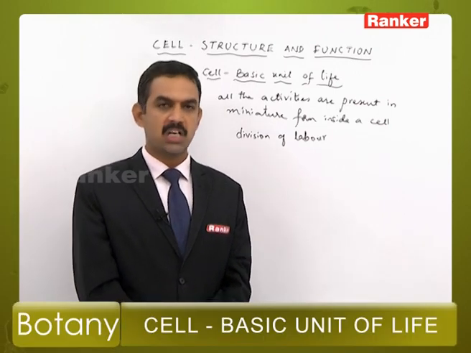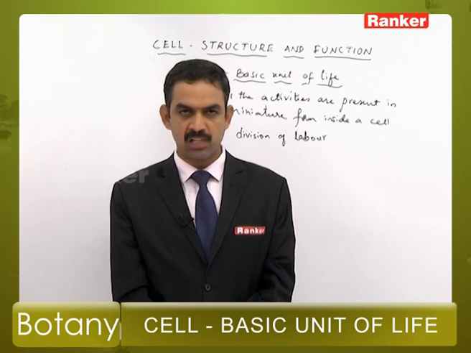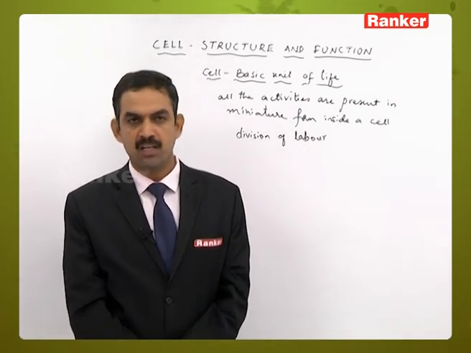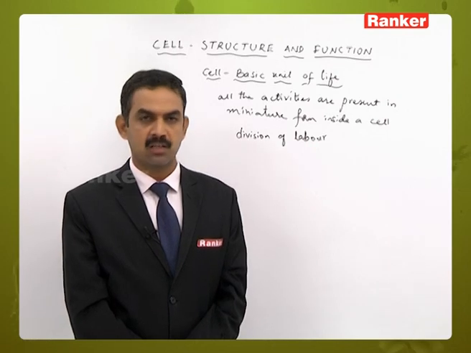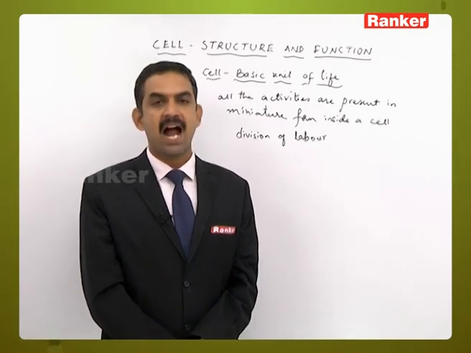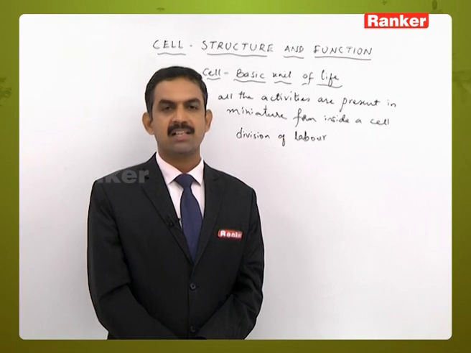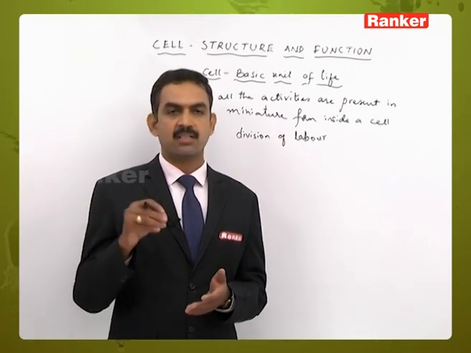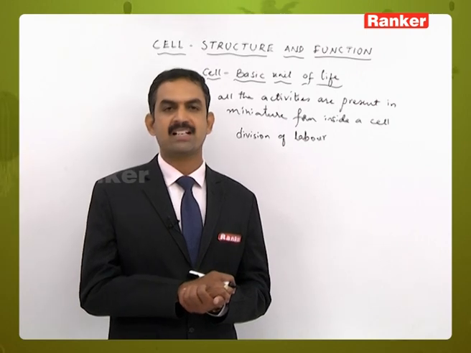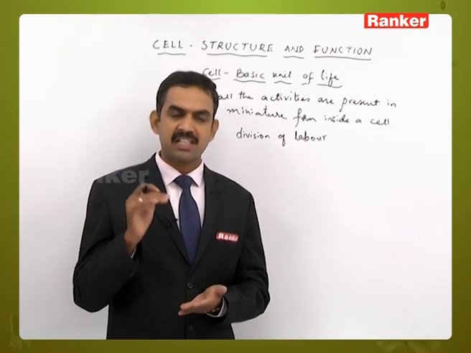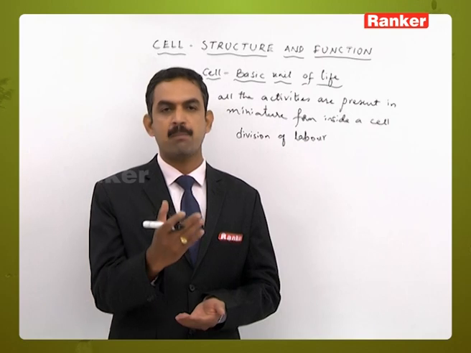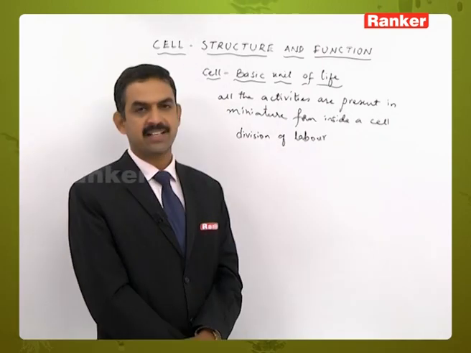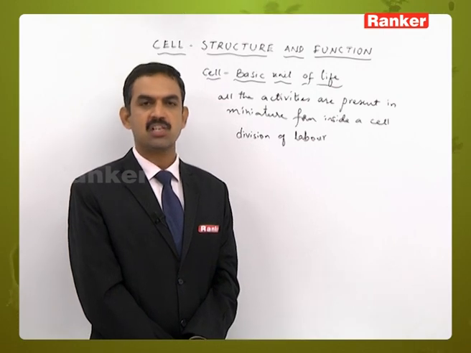So, here the majority of the plant body is made up of parenchyma cells only. If the parenchyma cells are present in the mesophyll of the leaf, they are concerned with photosynthesis. If they are present in the fruit wall, they are concerned with storage of food materials. If they are present in the cortex of the stem or the root, they are concerned with conduction. Like the same parenchyma present in different parts, they are performing different functions. So, that type of variation can be seen in the functions performed by the cells.